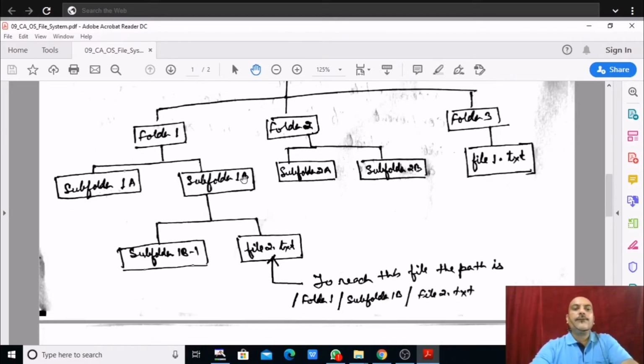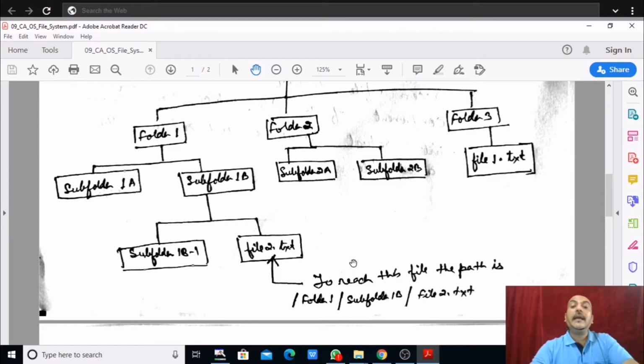Then subfolder 1b, if we talk about it, contains one subfolder again and one file, subfolder 1b1 and file2.txt, right? Now, so this is the tree structure of the file system.